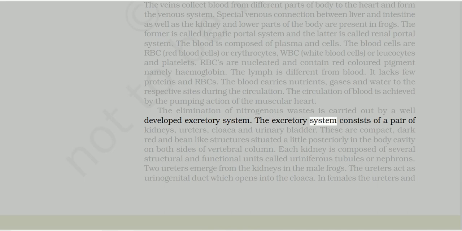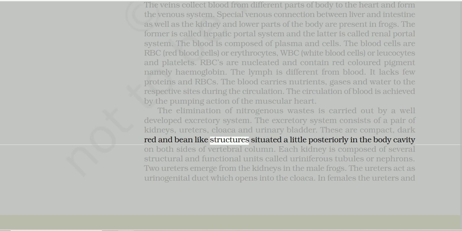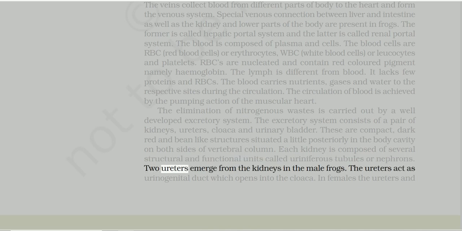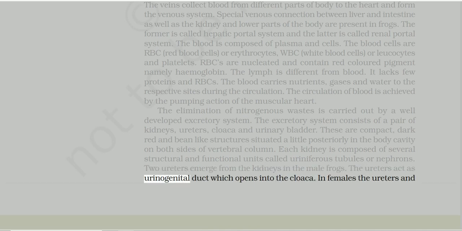The excretory system consists of a pair of kidneys, ureters, cloaca and urinary bladder. The kidneys are compact, dark red and bean-like structures situated a little posteriorly in the body cavity, on both sides of the vertebral column. Each kidney is composed of several structural and functional units called uriniferous tubules or nephrons. Two ureters emerge from the kidneys in the male frogs. The ureters act as urinogenital ducts which open into the cloaca. In females the ureters and